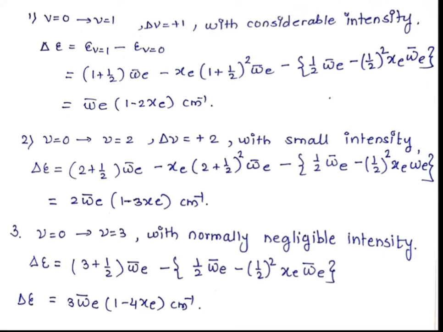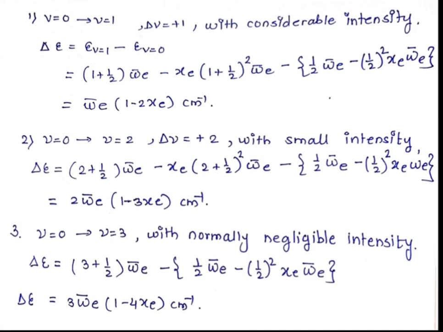Then we can put all the values: V plus half omega bar E minus Xc, V plus half bracket square omega bar E Xc, minus the ground state values, half omega bar E minus half bracket square omega bar E Xc. After solving these brackets, we will get the equation twice omega bar E in bracket 1 minus thrice Xc per centimeter. In the same way you can calculate the transition energy of V is equal to 0 to V is equal to 3.